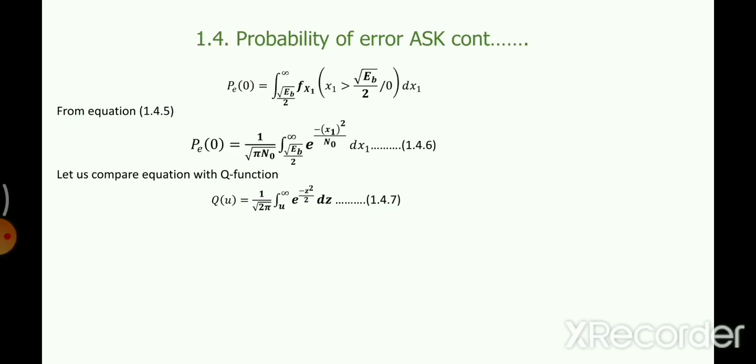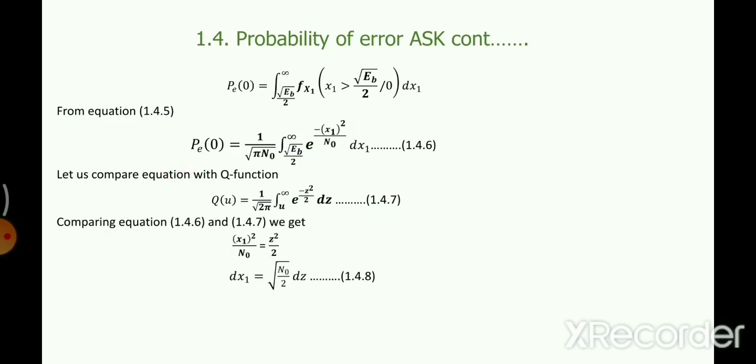So what you can do is compare equations 4.6 and 4.7. There might be certain similarity. There is a change in the operator and a change in the limit, but if you compare them, you will end up representing this probability of error in terms of the Q function.